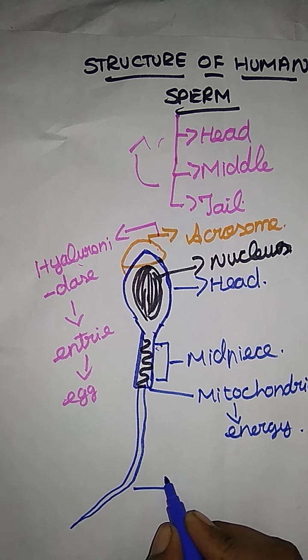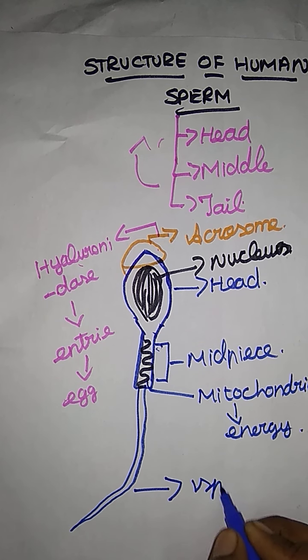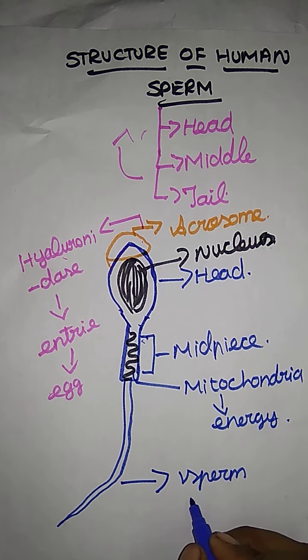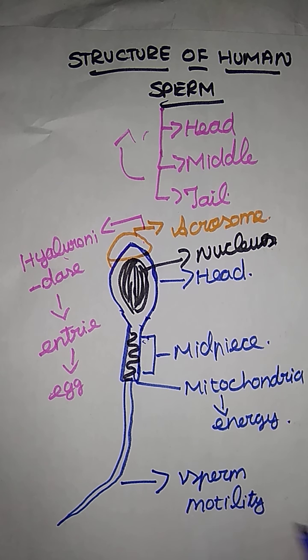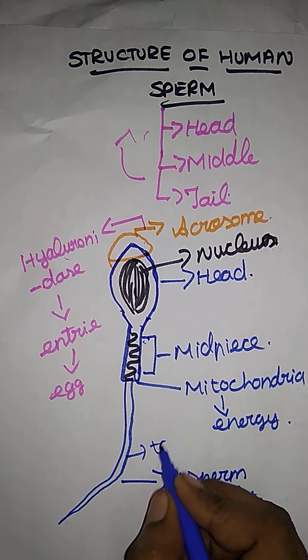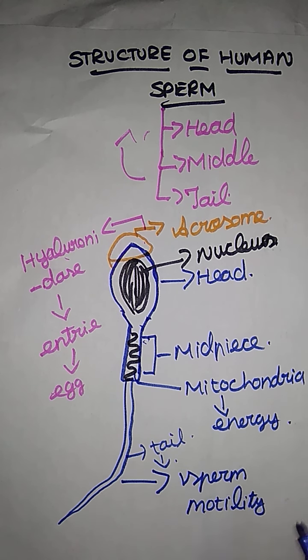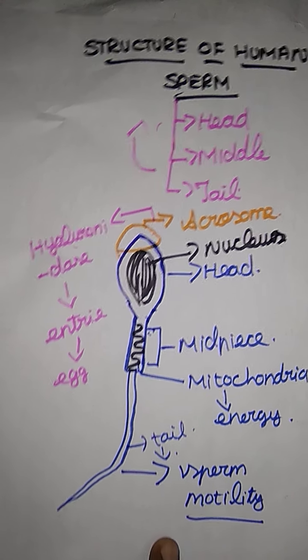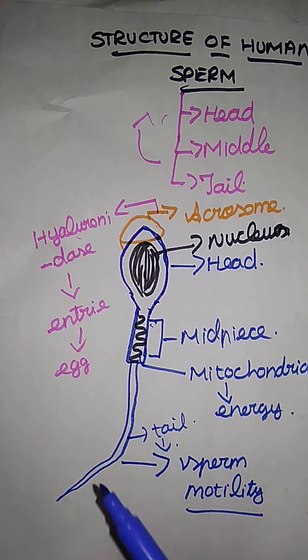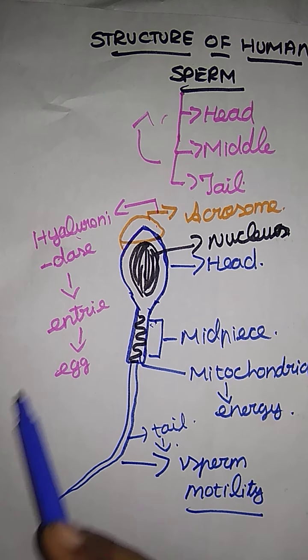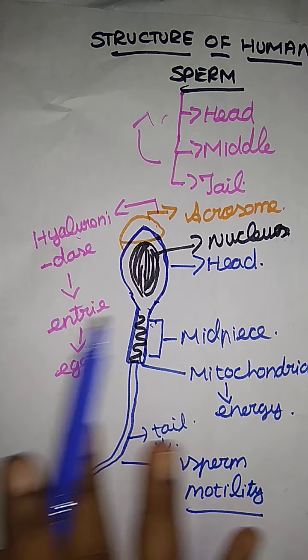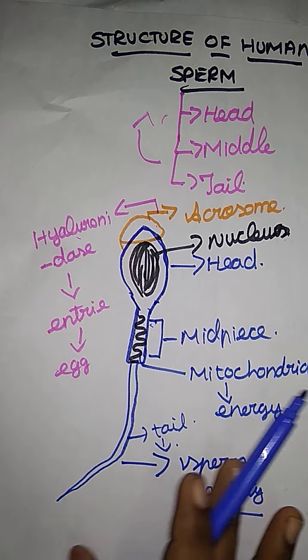What is the major function of the tail part? Sperm motility. Motility means movement. The mitochondria provide energy to the tail for sperm motility. Only if the sperm moves can it reach the uterus and fertilize the ovum there. So that's it for the structure of the human sperm.